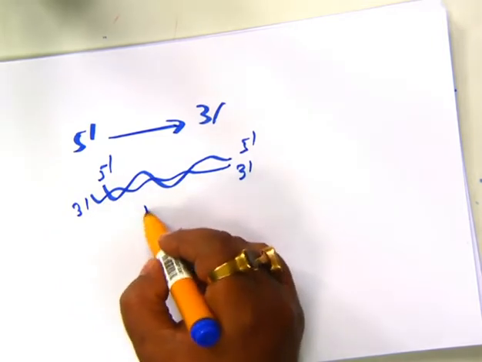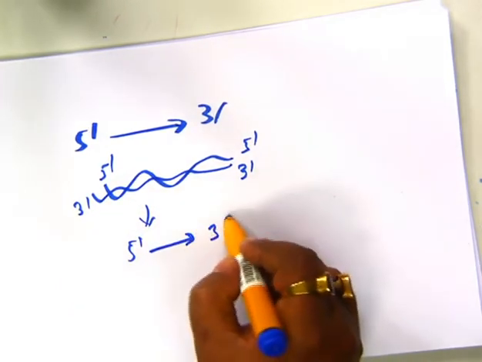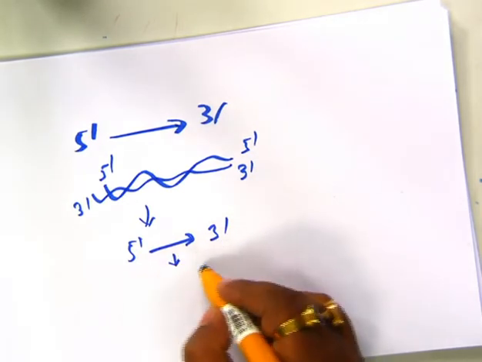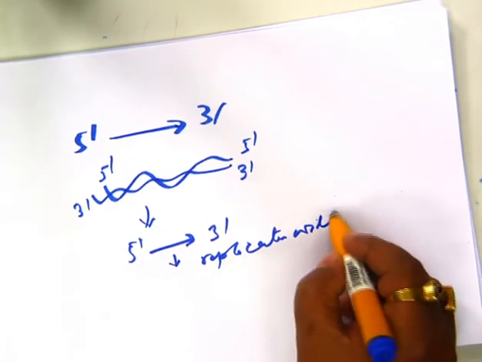So what happened? If replication at one strand proceeds in 5' to 3' direction, then obviously at another strand replication is not possible, not at all.